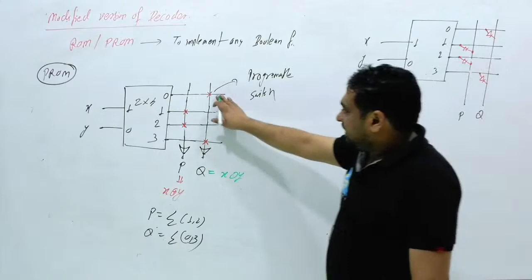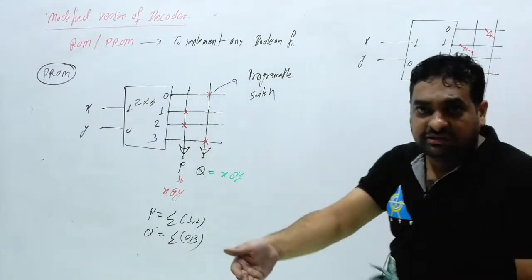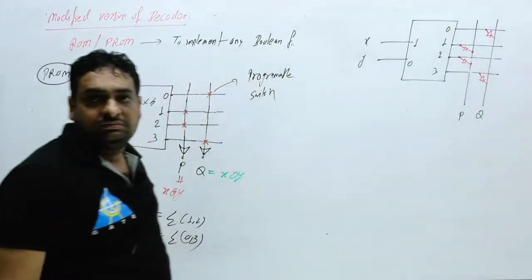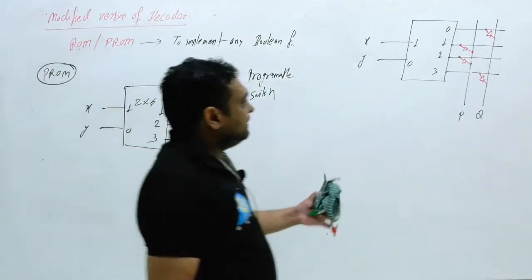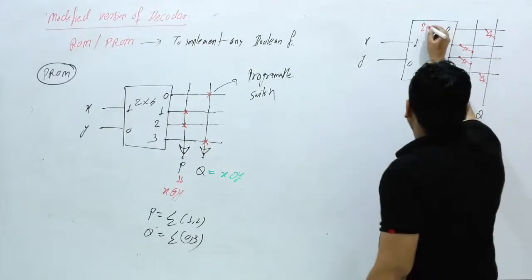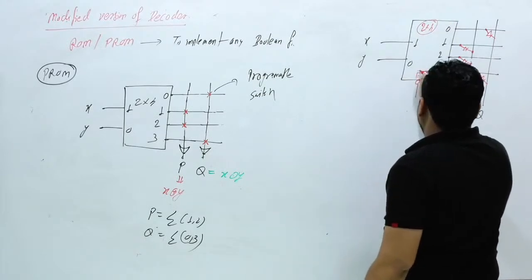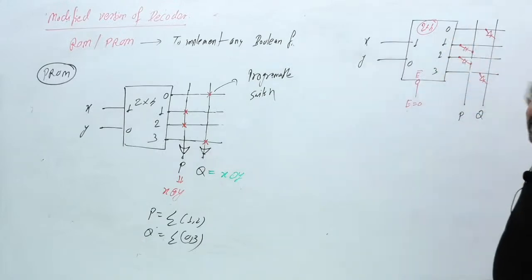So this is the standard representation, but in GATE exam, this is a question from the latest GATE, just the current year. What will be the output? If the examiner asks you this question, what will be the output? This circuit is nothing but a 2 cross 4 decoder, and they have provided, suppose this is enable bar and this enable bar is equal to 0. If this is 0, this will be enabled.